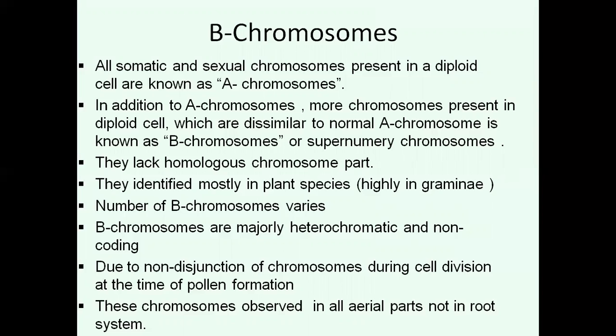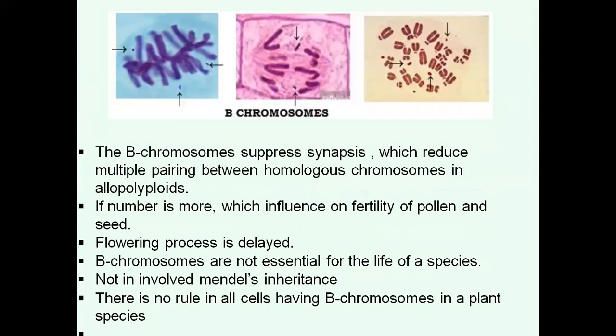In this fashion, an n+1 gamete fuses with an n gamete, leading to formation of a 2x+1 product. In this 2x+1 product, along with the A chromosomes, one extra chromosome is present, that is the B chromosome. These chromosomes are observed in all aerial parts, not in the root system.